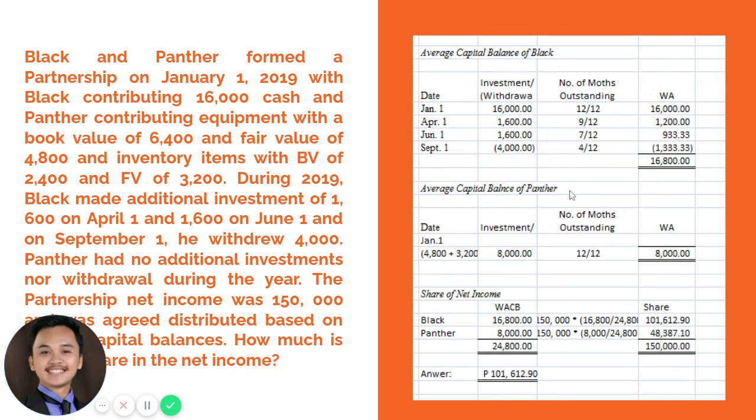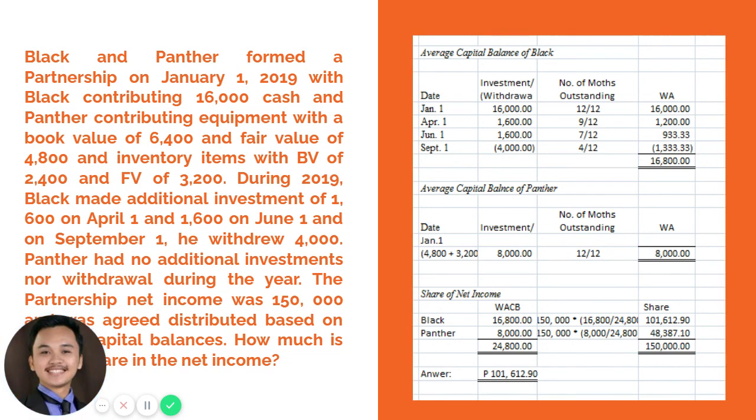In this case, we are computing for Black. So you have 16,000 times 12 over 12, 1,600 times 9 over 12, 1,600 times 7 over 12, and 4,000 times 4 over 12. Since it is a withdrawal, this should be deducted. So in short, the weighted average of partner Black is 16,800.